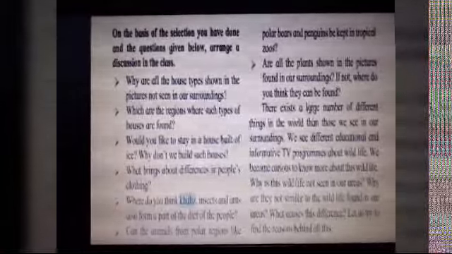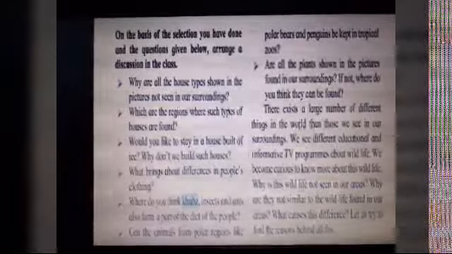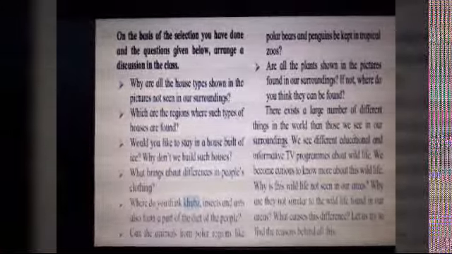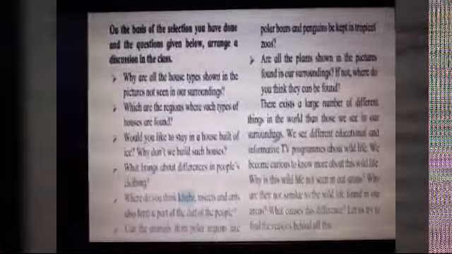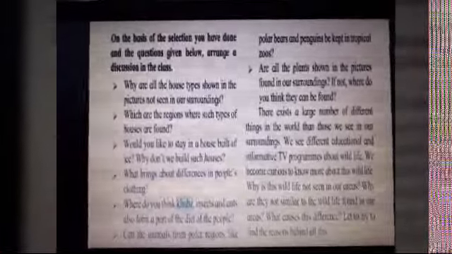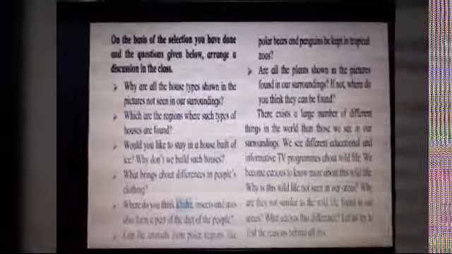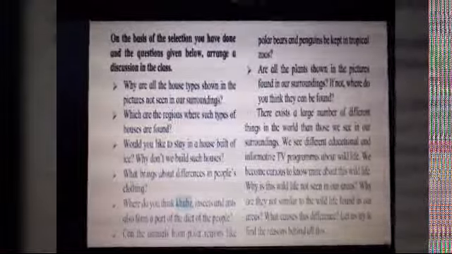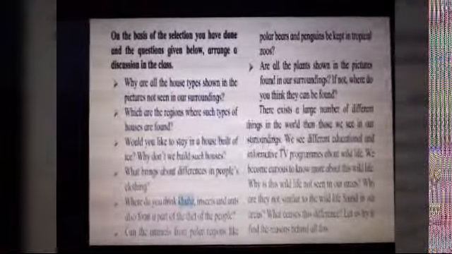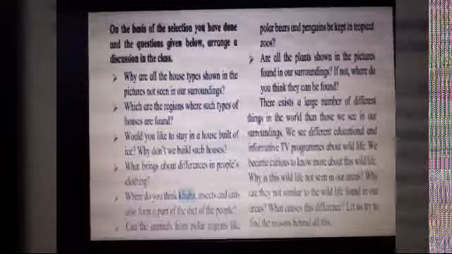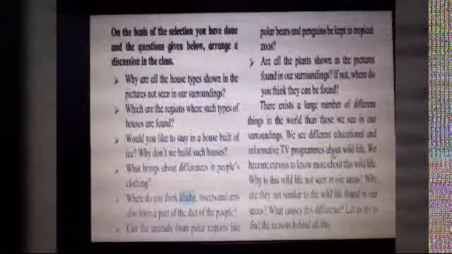There exist a large number of different things in the world than those we see in our surroundings. Of course, our surrounding, our world is limited, children. We are not able to explore the whole world, and that is why we do not have the knowledge about the whole world. We see different educational and informative TV programs about wildlife.